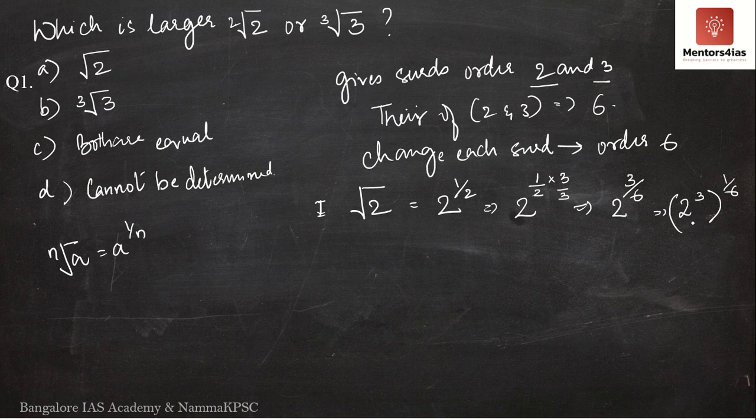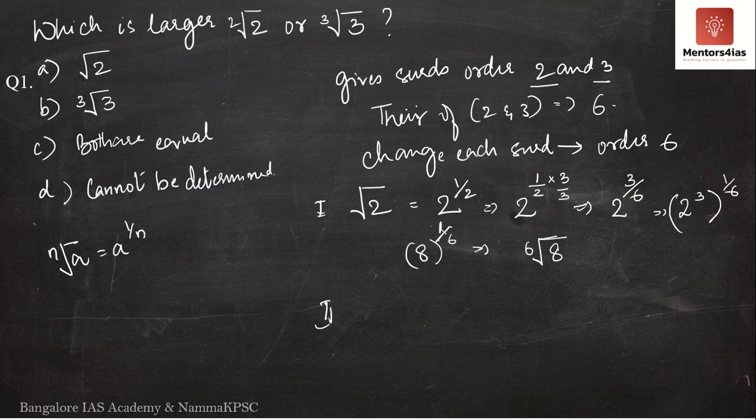Now, what is 2 cube? 2 cube is nothing but 8, 2 into 2 into 2. Now, this is nothing but 8 to the power 1 by 6. So now I am going to write root 2 as the sixth root of 8. Now I have changed root 2, but the value will still remain the same. The sixth root of 8 is nothing but root 2 itself, but I have changed the order to 6. So I am representing root 2 as the sixth root of 8.